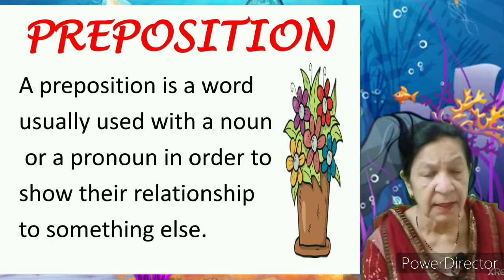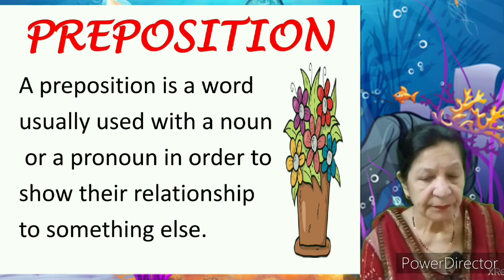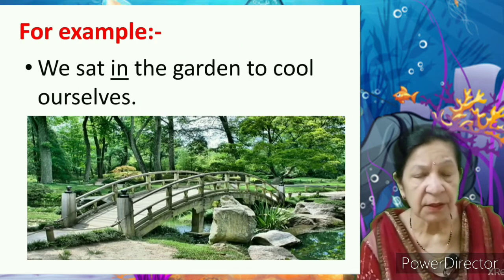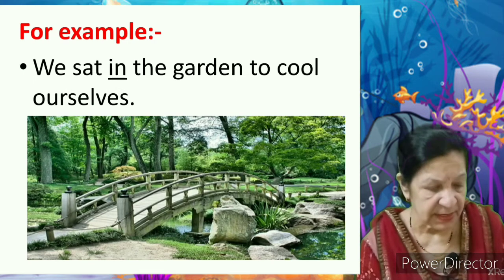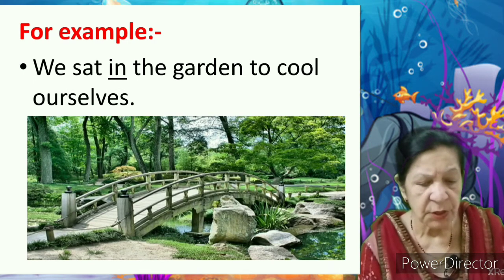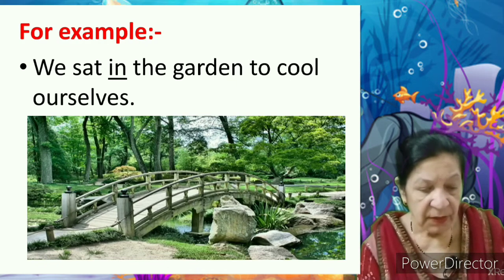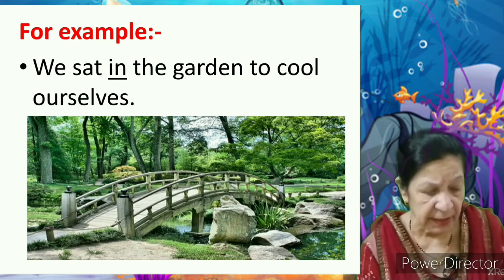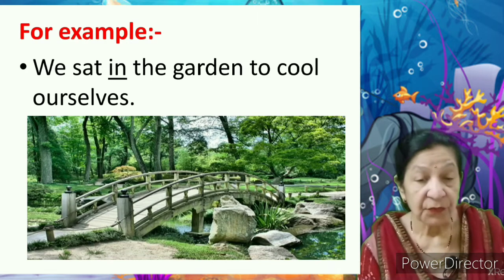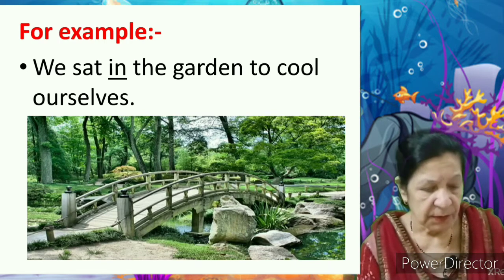Now let us see the example. We sat in the garden to cool ourselves. Here the preposition is in. It shows the relationship between we and garden. When we use the word in, the relation is confirmed that we are sitting where? In the garden.